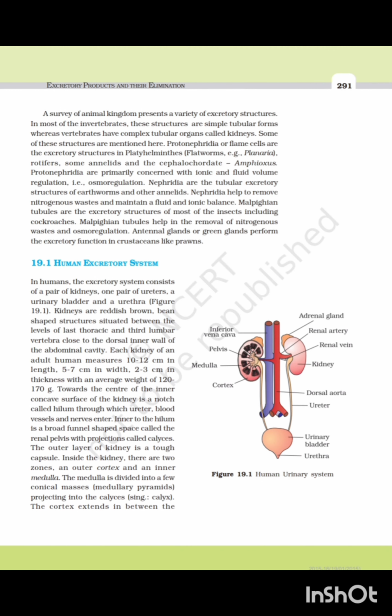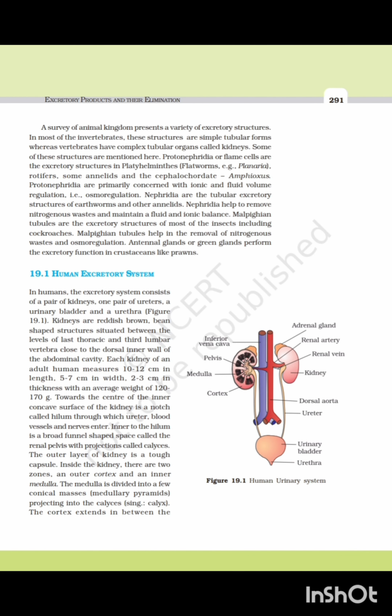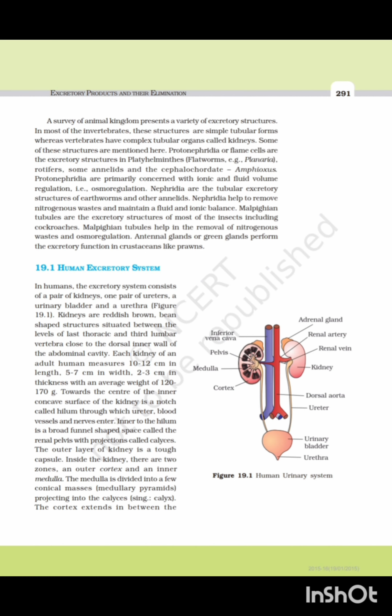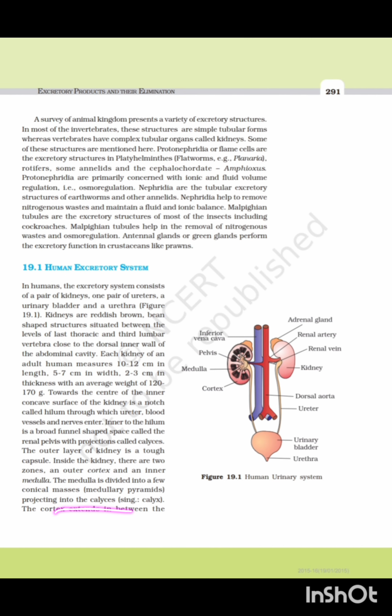The medulla is divided into a few conical masses known as medullary pyramids. These medullary pyramids project into the calyx.